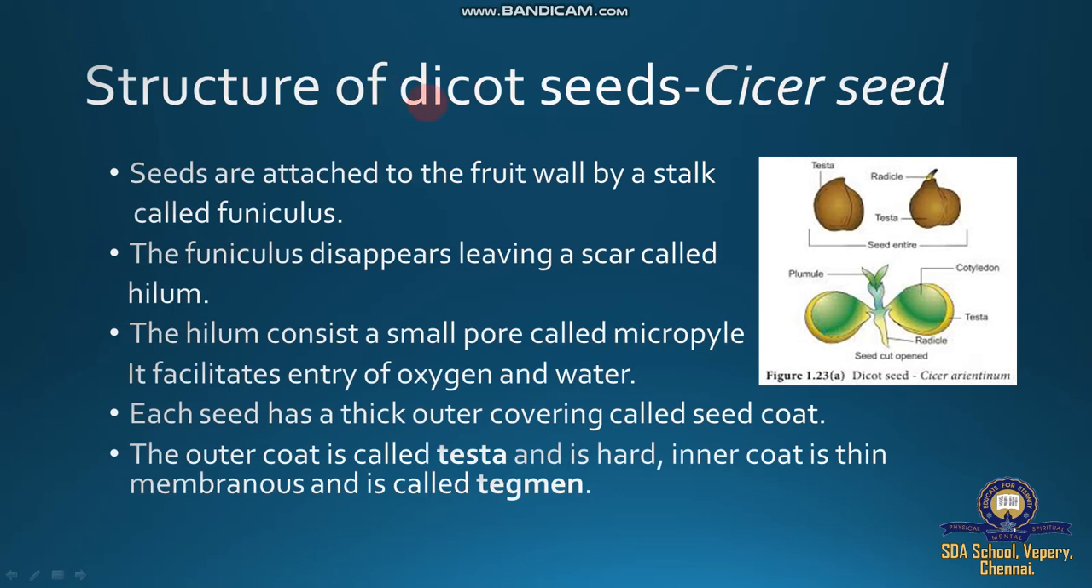Structure of dicot seed. Here the given seed is a Bengal gram. We use it for protein, and it is available in all the shops and markets. The seed and the seed developments are called cotyledon. Then seeds are attached to the fruit wall by a stalk called the funiculus.